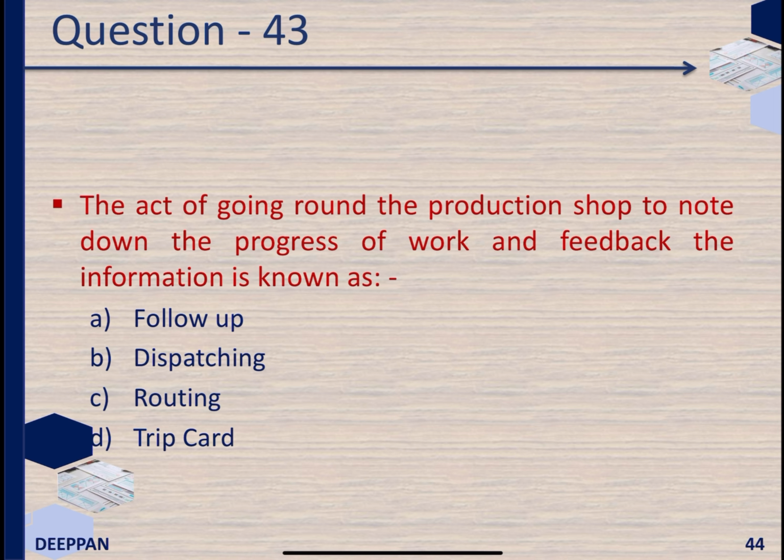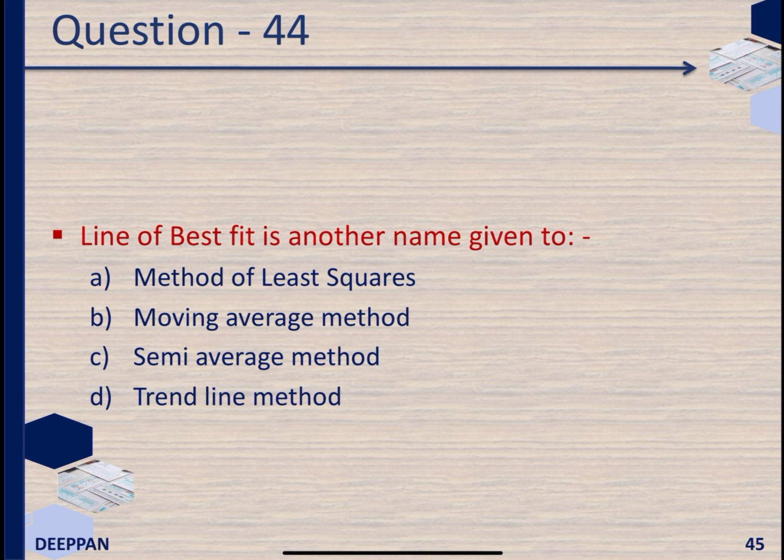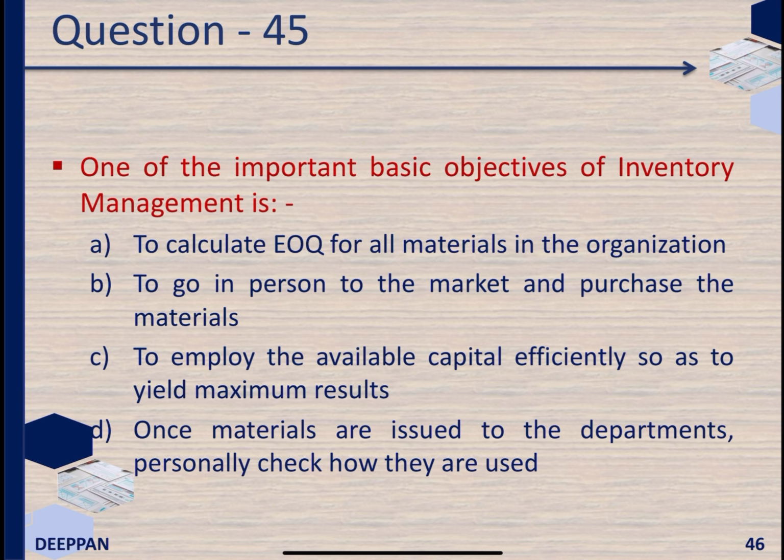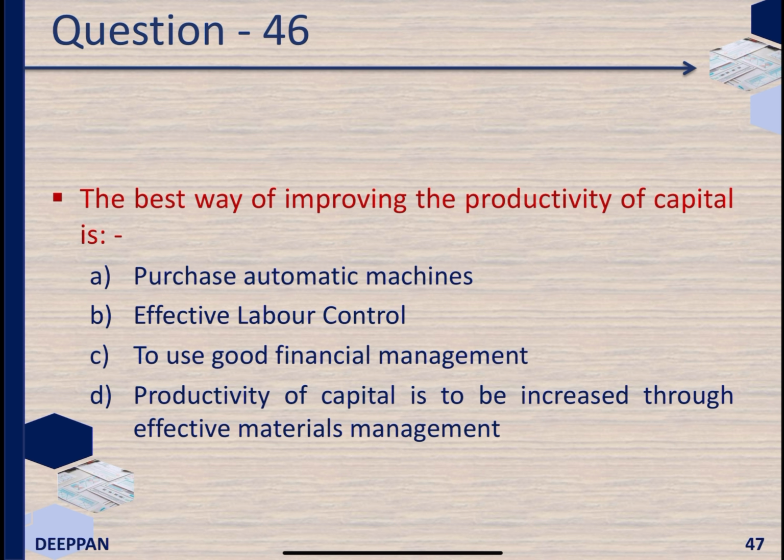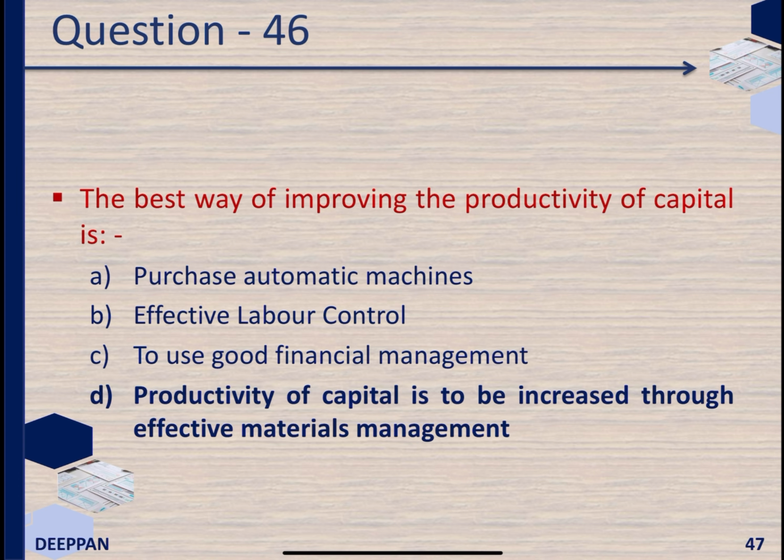The act of going around the production shop to note down the progress of work and feedback the information is known as follow-up. Line of best fit is another name given to method of least squares. One of the important basic objectives of inventory management is to employ the available capital efficiently so as to yield maximum results. The best way of improving the productivity of capital is to be increased through effective materials management.